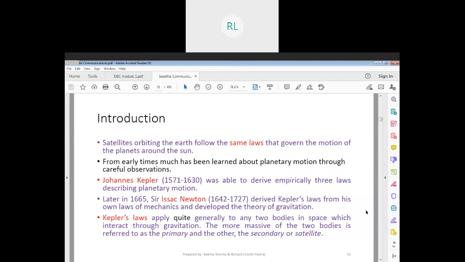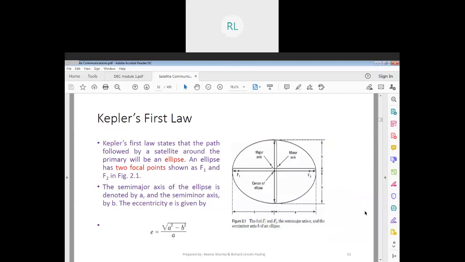Recently they were even able to detect gravitational waves, find out the intensity of these waves and how they impact the motion of planets and the other bodies in space.